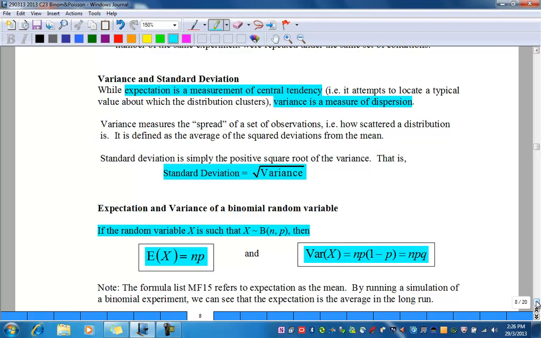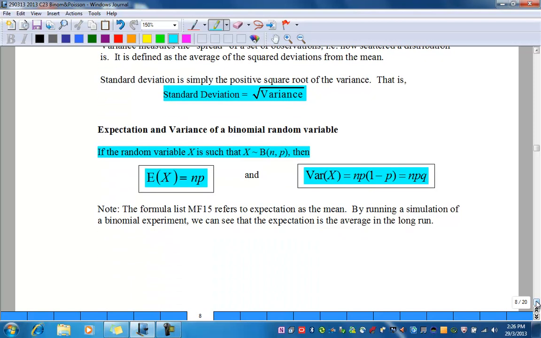Expectation and variance of the binomial random variable. If the random variable x is such that x follows a binomial(n, p), then the expectation E(x) equals np, and the variance of x equals np(1 minus p), or I can say that it equals npq. Note, the formula list MF15 refers to expectation as the mean. By running a simulation of a binomial experiment, we can see that expectation is the average in the long run.